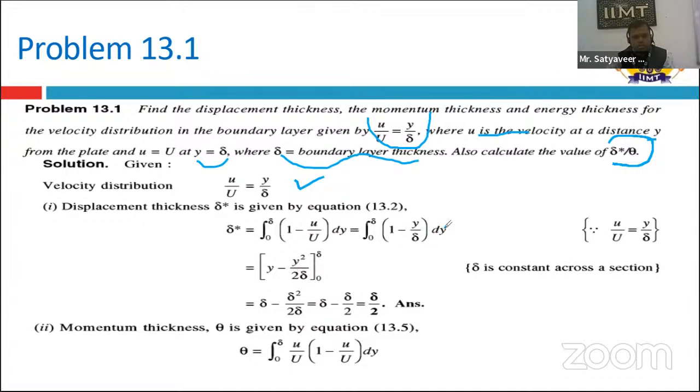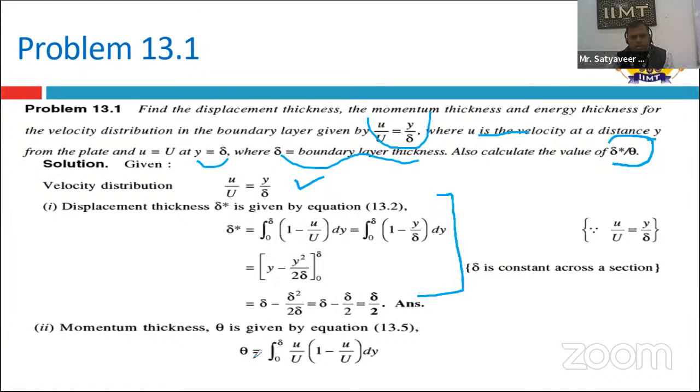Integration of 1 with respect to dy is Y, and then integration of Y by delta. Y is the variable and delta is constant, so the integration of Y is Y square by 2. You all have to know how to calculate integration questions. Basically, integration is taught to students in class 12. This is the basic thing, and if you know the formula, you can easily solve the question. Next, what is the momentum thickness?